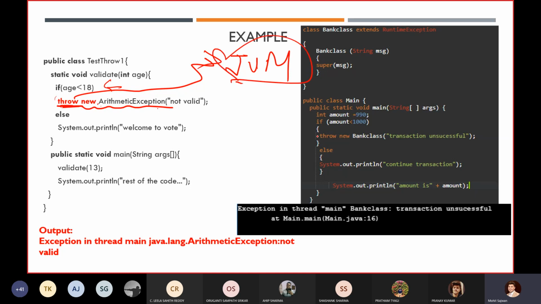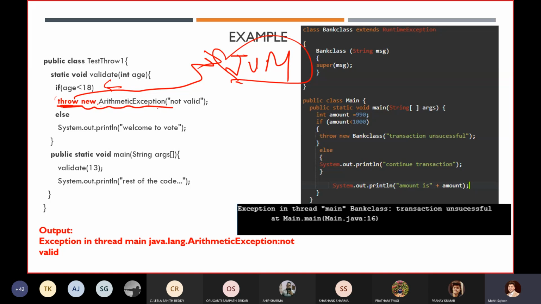Now the same scenario will occur as with the objects we got earlier implicitly. If you want to handle it, how are you going to handle it? You have to use try and catch block. If you are not handling it, then it will keep propagating the exception.